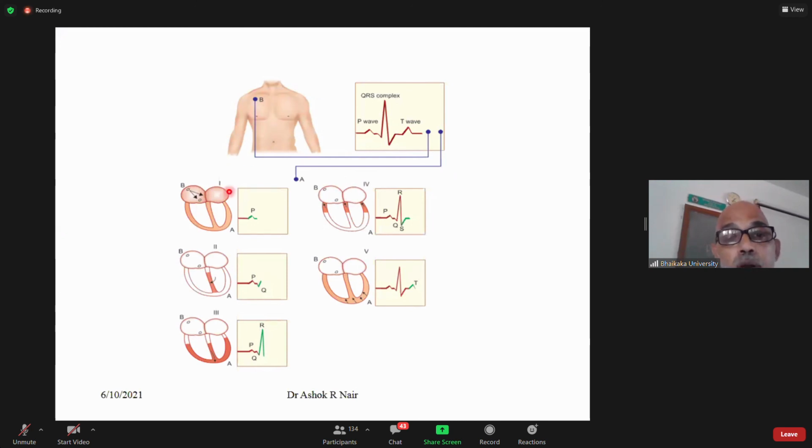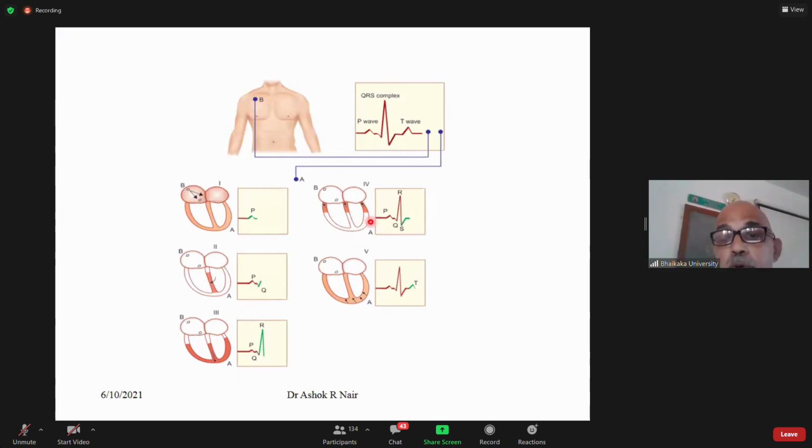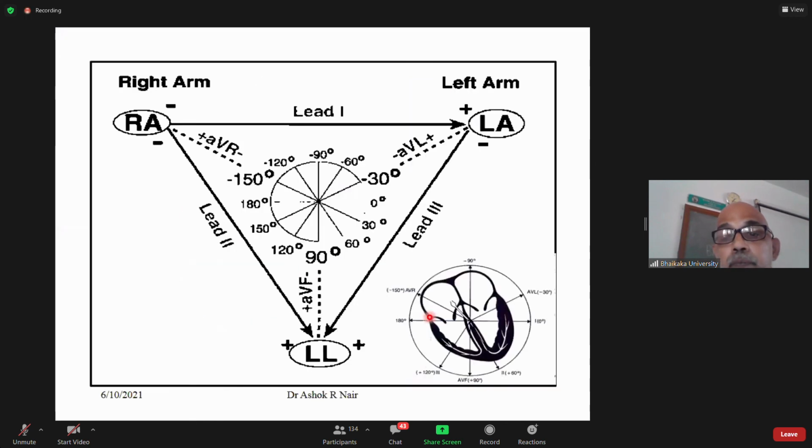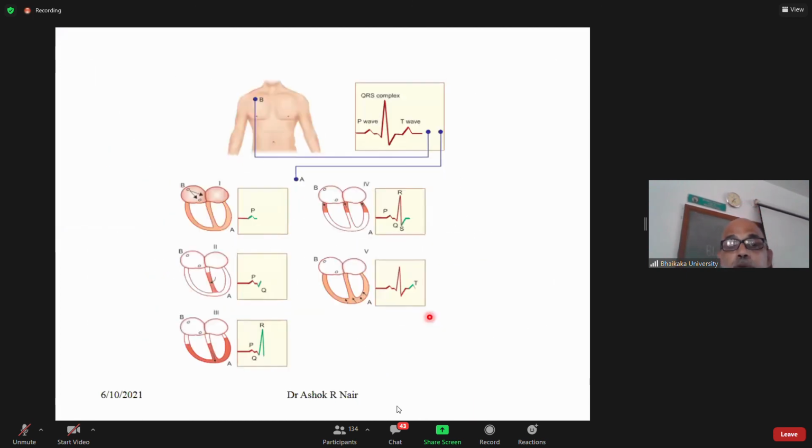So during atrial depolarization you have the P wave, septal activation gives the QRS complex, then later regions of depolarization give the S wave, and repolarization spreading from epicardium to endocardium gives the T wave. Okay, I think I'll stop here, because the time is already up.